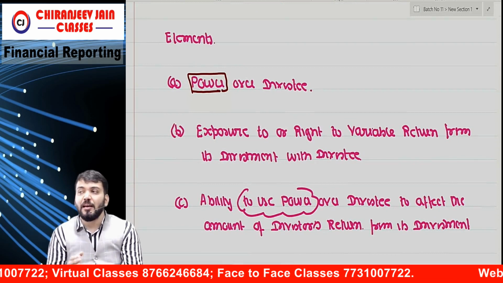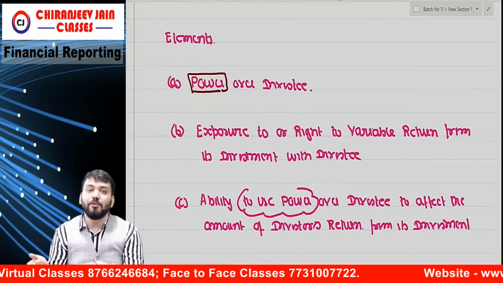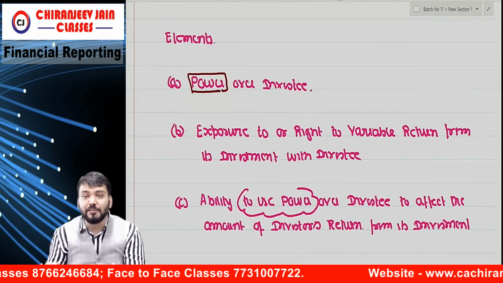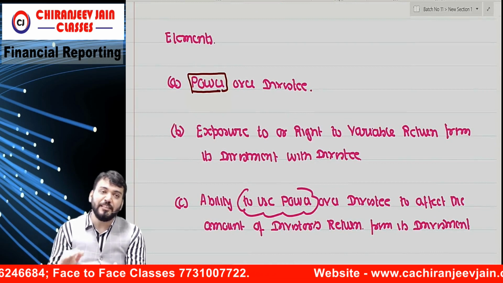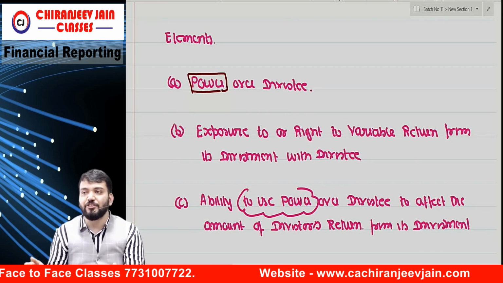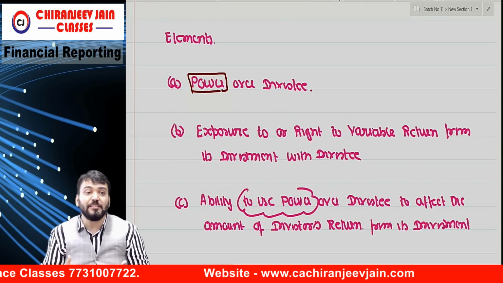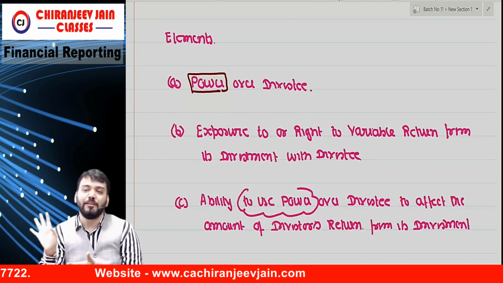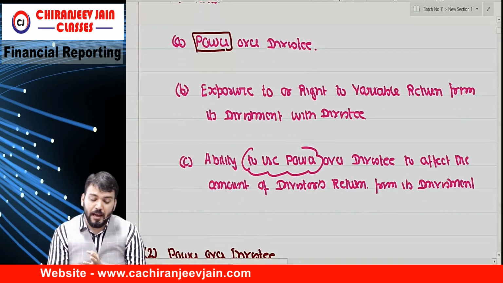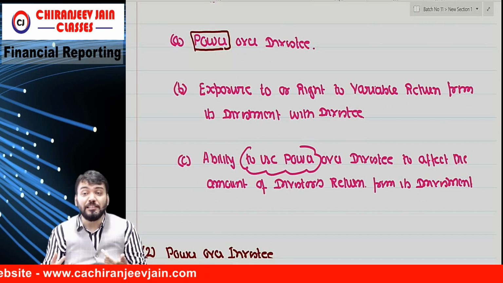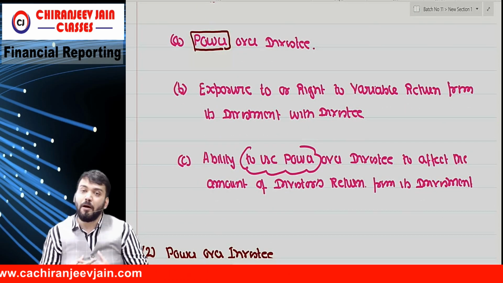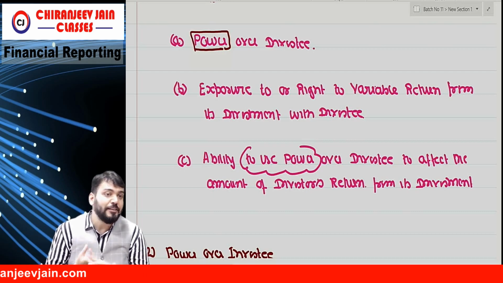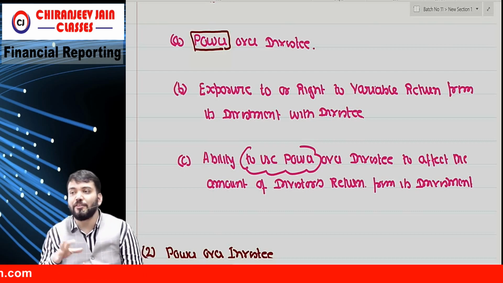Investor has exposure to or right to variable return from his investment with the investee. So it means the investor has exposure to or right to variable return of the investee. Correct? And the investor has the ability to use that power. Power is there, but we do not have the ability to use that power. It means we do not control.